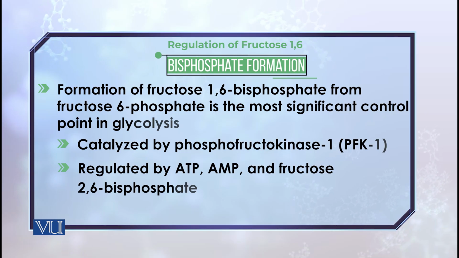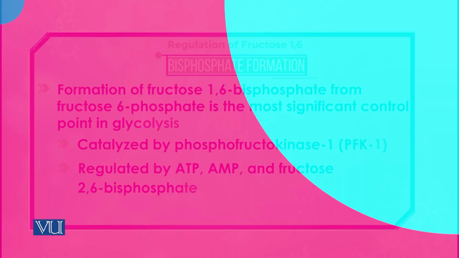The reaction will then be moving towards the formation of pyruvate at the end. Also keep in mind that as compared to ATP, fructose 2,6-biphosphate is an even bigger regulator of this reaction and of glycolysis. Even if you have less ATP, but fructose 2,6-biphosphate is there, it will still move the reaction to occur in the forward direction.